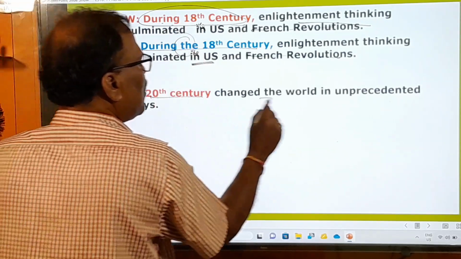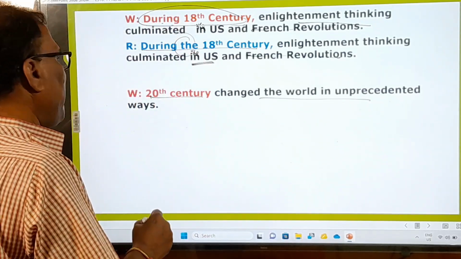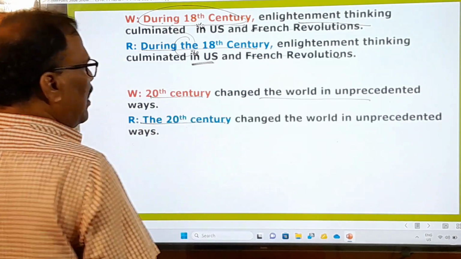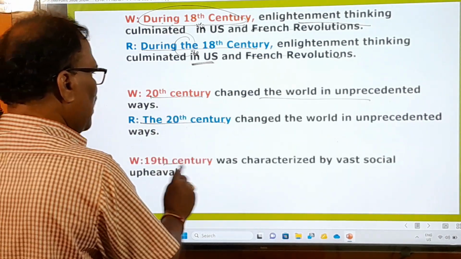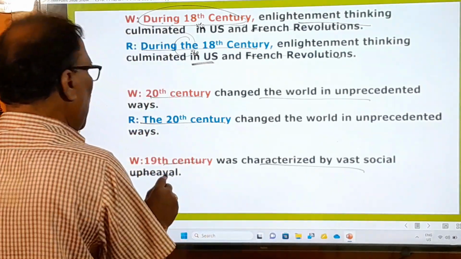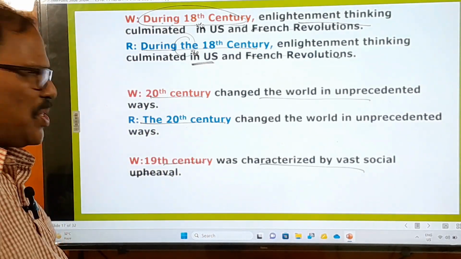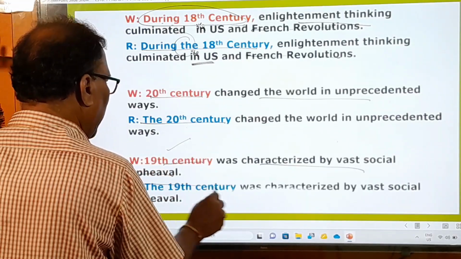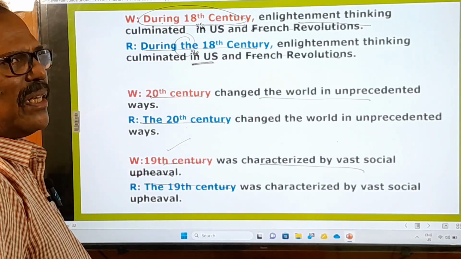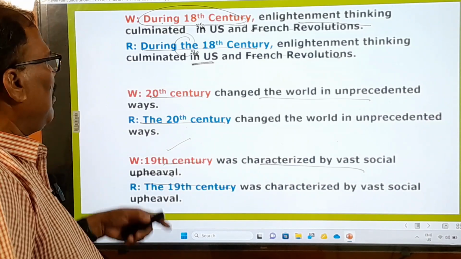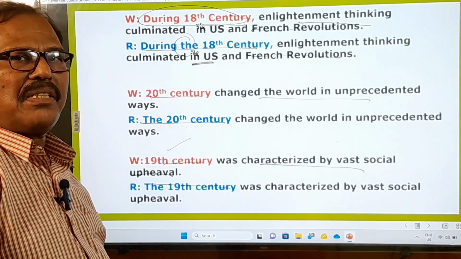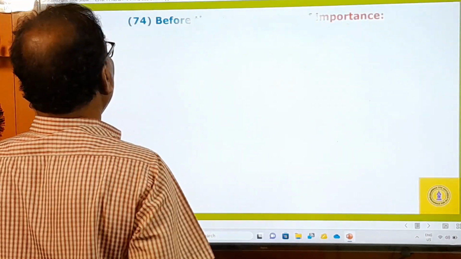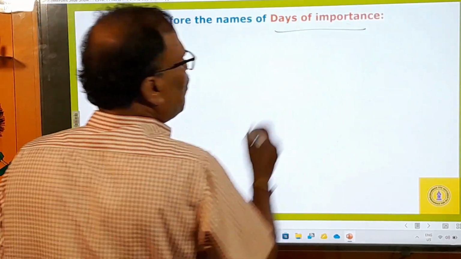Similarly, 20th century changed the world in unprecedented ways, so we have to say the 20th century changed. 19th century was characterized by vast social upheaval, which means change. Here too you have to say the 19th century. In this way, the main thing you have to learn here is that before the names of centuries we must use the definite article.